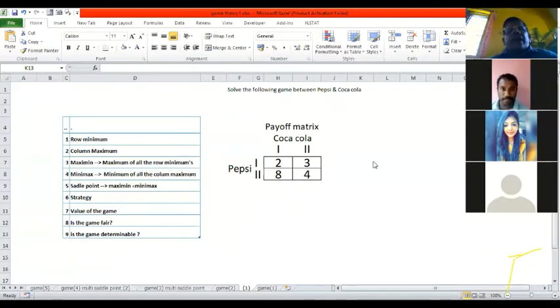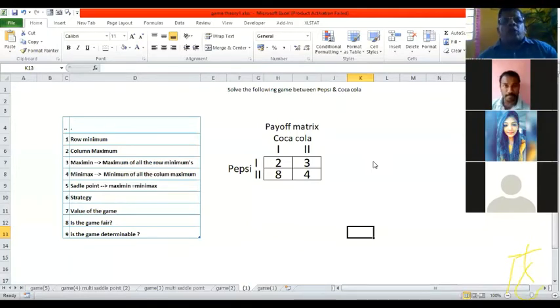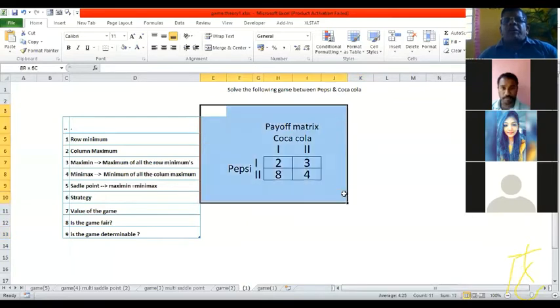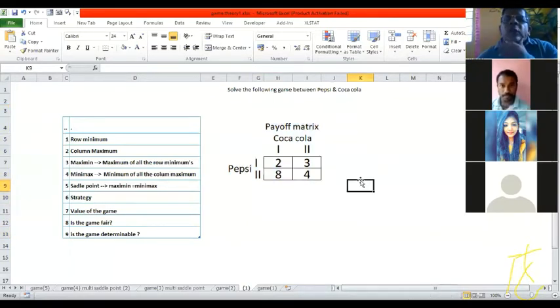Look at it. I have given it for Coca-Cola versus Pepsi. Can you see that? Solve the following game between Pepsi and Coca-Cola, and the payoff matrix is given. There are two strategies given for Coca-Cola and two strategies given for Pepsi also. This is what exactly I'm talking about, the payoff matrix. The question can be asked: solve the following game between Pepsi and Coca-Cola. Now, how to solve this?